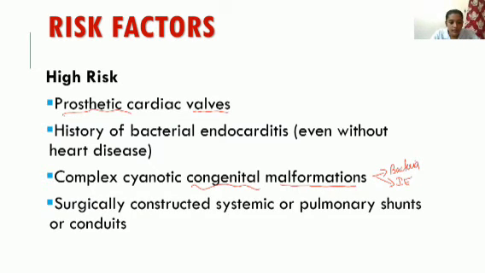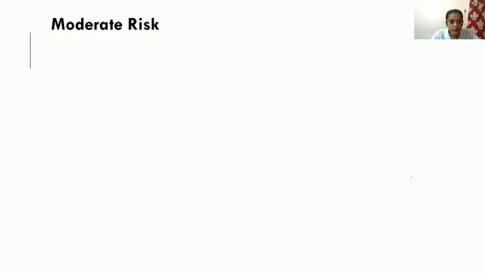Next one is surgically constructed systemic or pulmonary shunts or conduits. For repairing any congenital anomaly, if you are using systemic or pulmonary shunts that are surgically constructed, bacterial proliferation can occur in that area also and can lead to infective endocarditis.